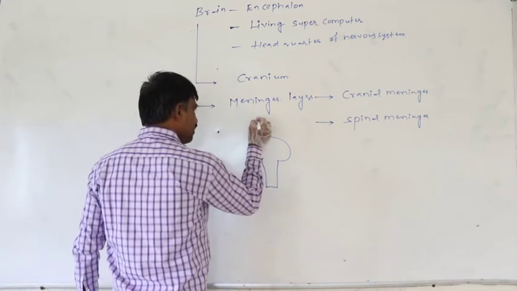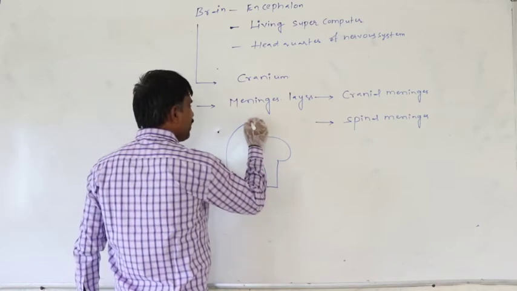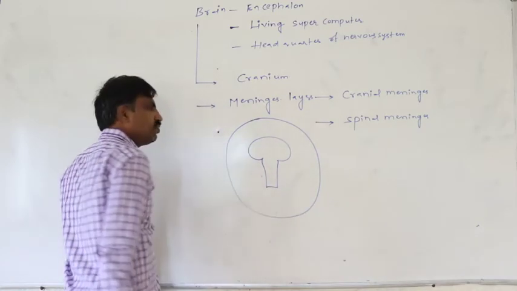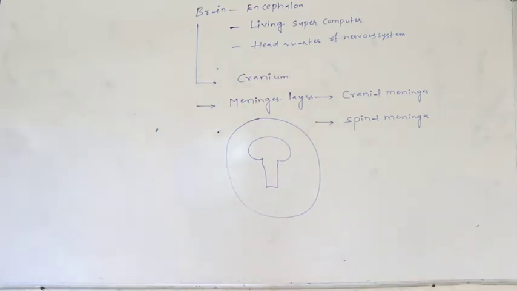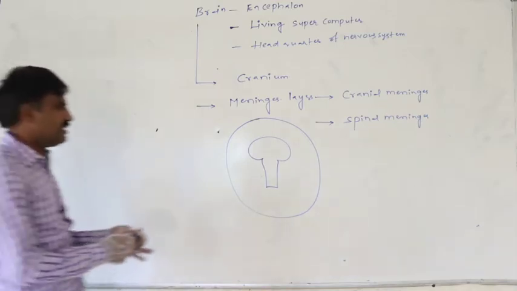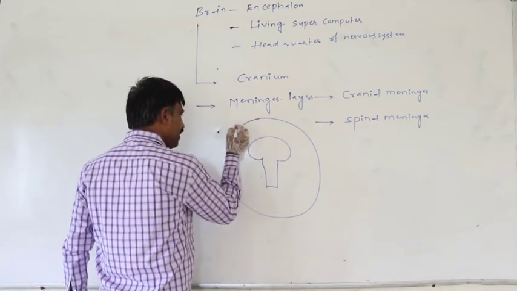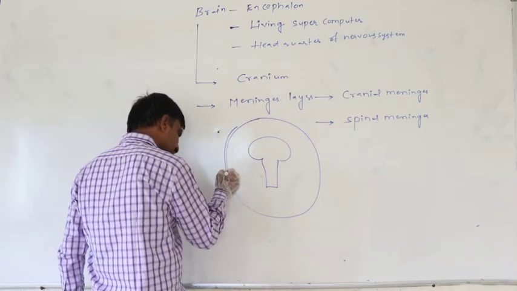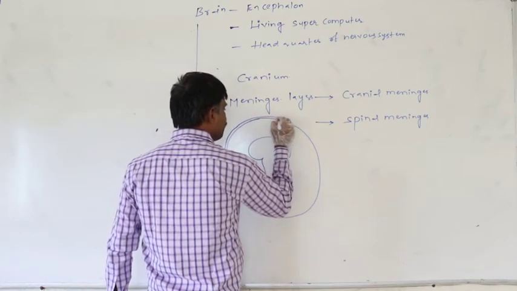Of that, the outermost cranial meninges layer, which is with the double layer, is said to be the dura mater.